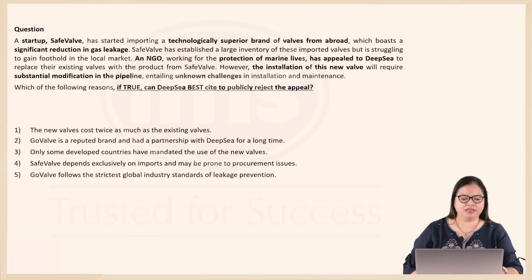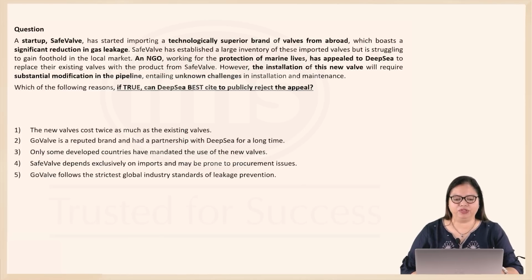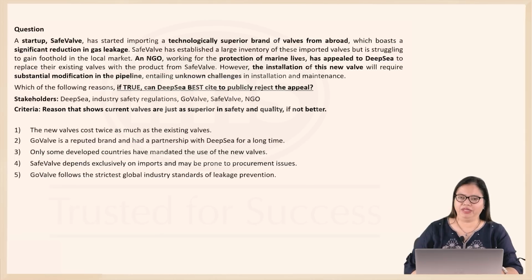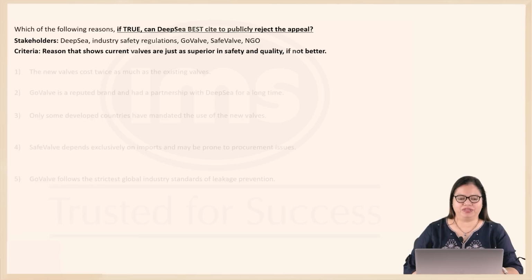The question asks us, which of the following reasons, if true, can DeepSea best cite to publicly reject the appeal? So, what can be used for DeepSea to publicly reject the appeal? Who are the stakeholders here? Many of them. DeepSea, of course. Industry safety regulations, very important for DeepSea. GoValve, SafeValve, and the NGO. Let's examine each of these options.